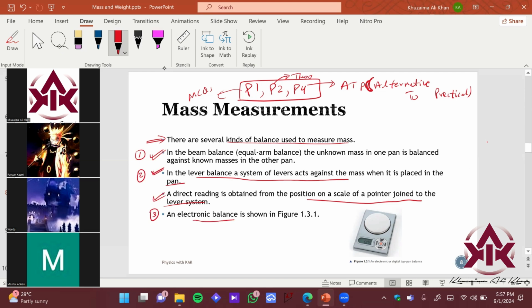That is an electronic balance, right? It's pretty simple and pretty precise. You just put your mass over here. Let's say we have some gold balls. Let's imagine a parallel world where gold is supposed to be red. You can see your reading directly over here. It will give you the reading and you can just note it down. Mostly they are found in laboratories, in your labs.